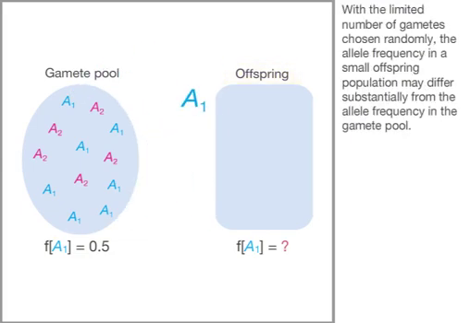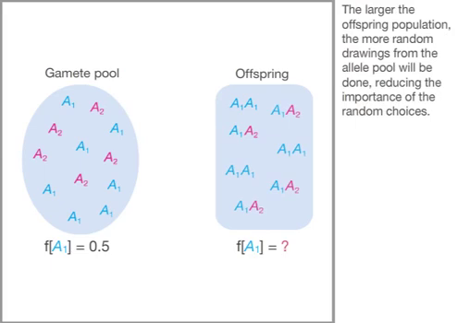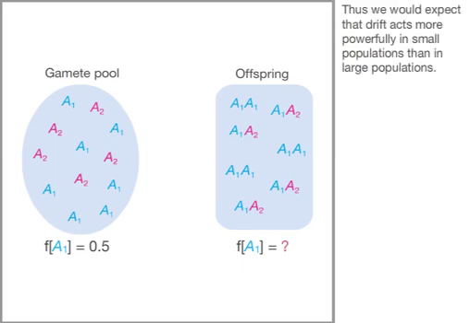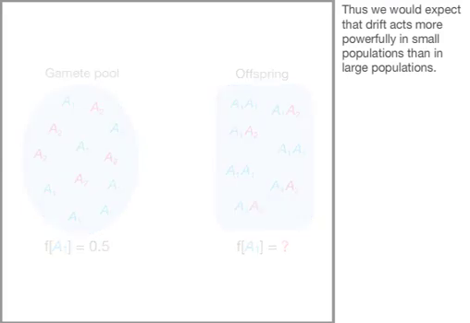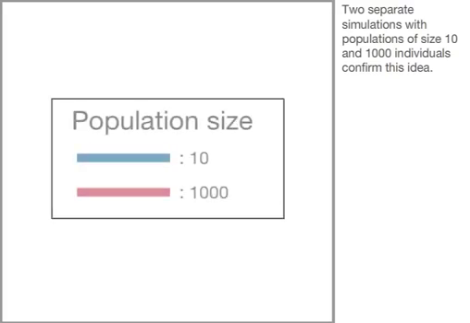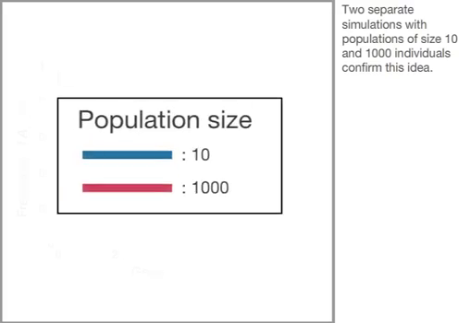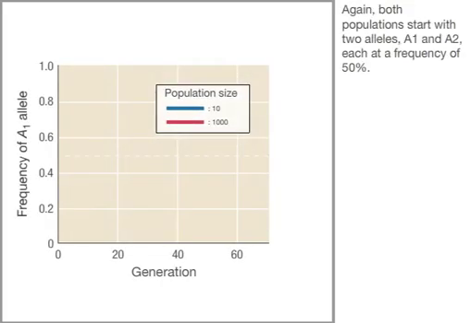With the limited number of gametes chosen randomly, the allele frequency in a small offspring population may differ substantially from the allele frequency in the gamete pool. The larger the offspring population, the more random drawings from the allele pool will be done, reducing the importance of the random choices. Thus, we would expect that drift acts more powerfully in small populations than in large populations. 2 separate simulations with populations of size 10 and 1,000 individuals confirm this idea.